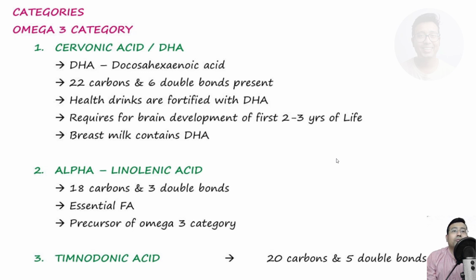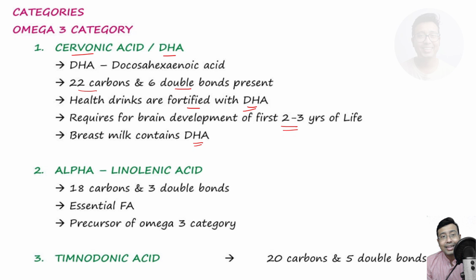So let's first discuss omega-3. Cervonic acid or docosahexaenoic acid, it is one of the most important omega-3 fatty acids. Docosahexaenoic acid is 22 carbons and 6 double bonds. It is actually present in many health drinks. Okay, so health drinks are fortified with DHA. And it is also required for brain development in the first 2 to 3 years of life. And remember, breast milk contains docosahexaenoic acid or DHA.